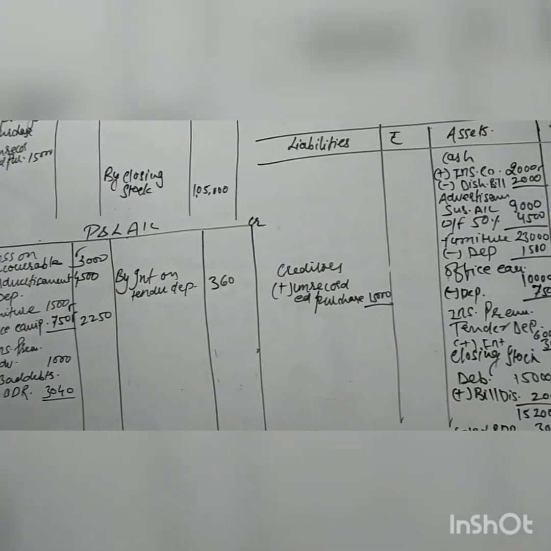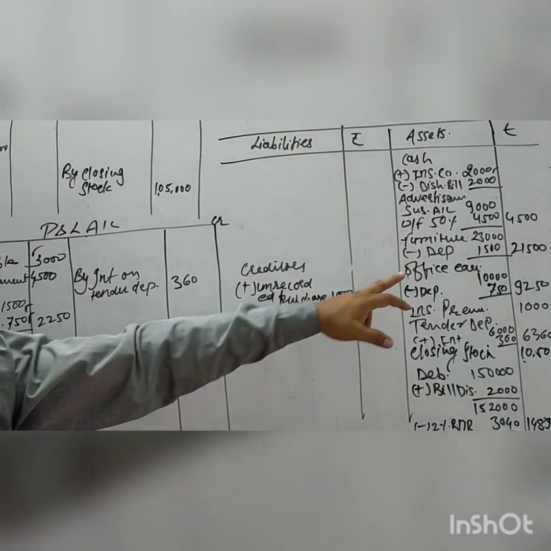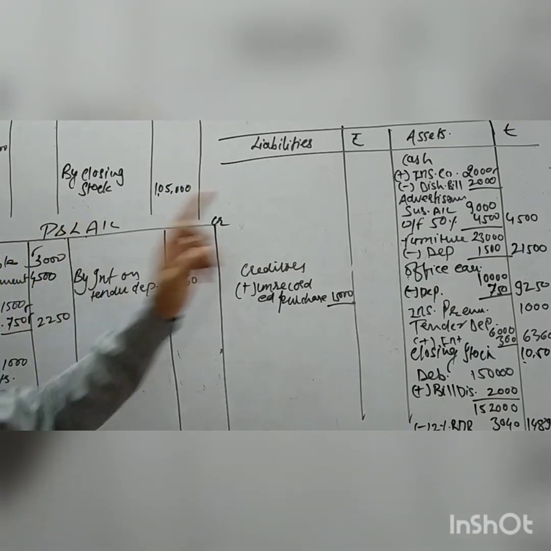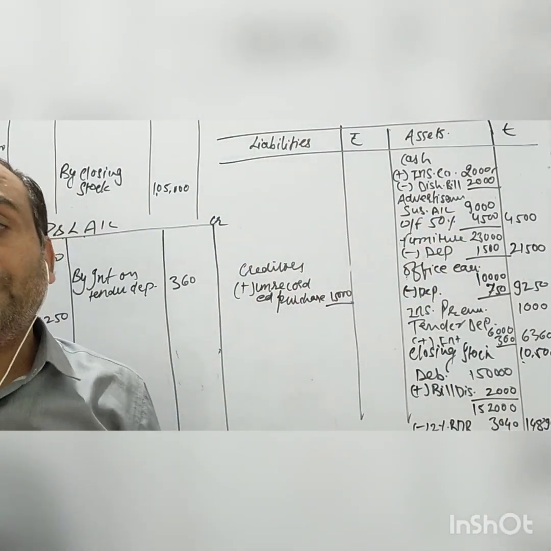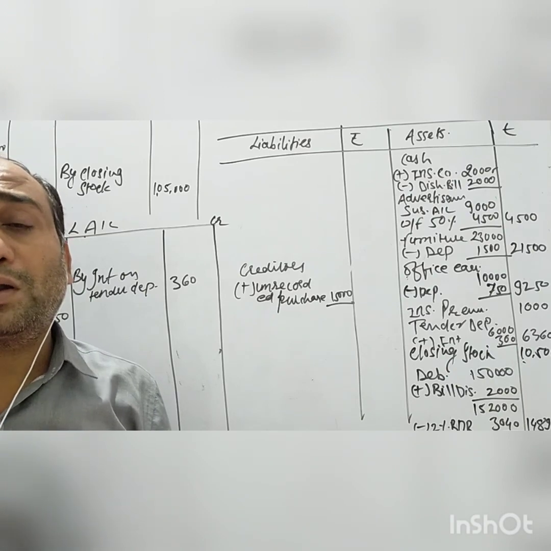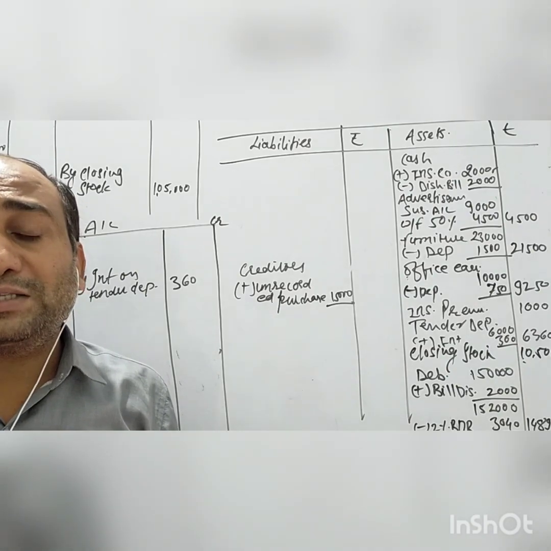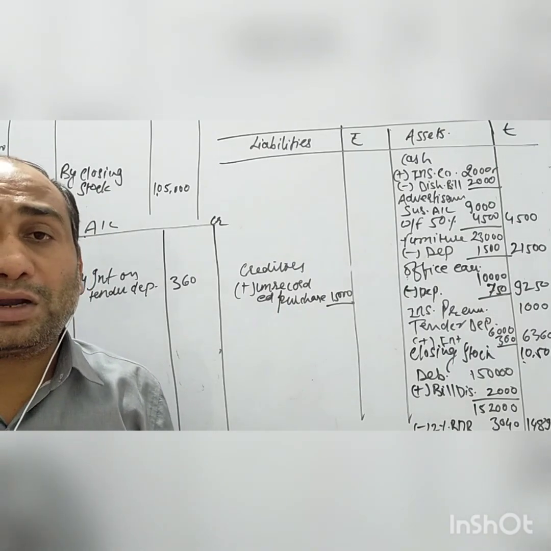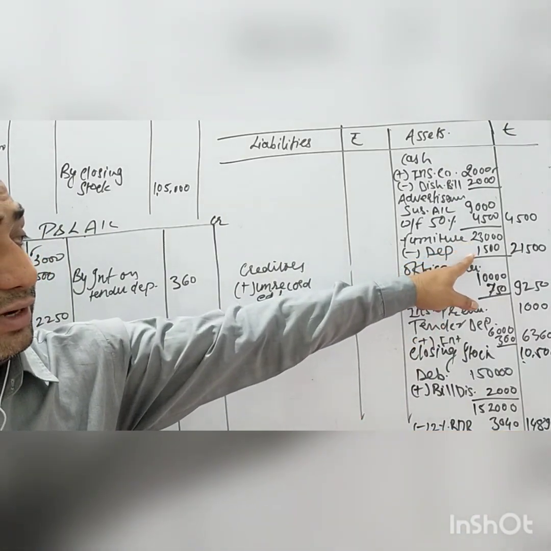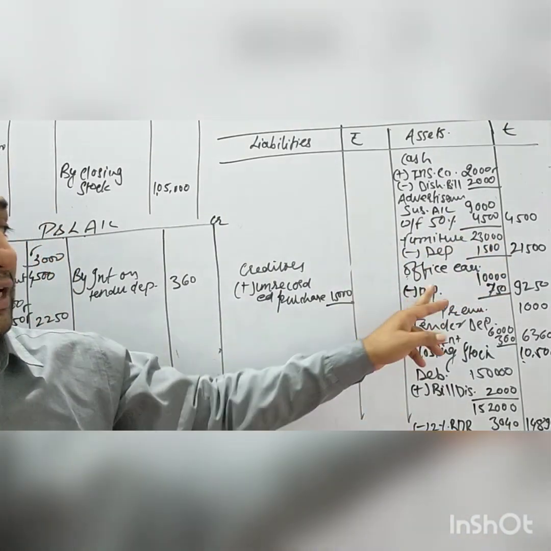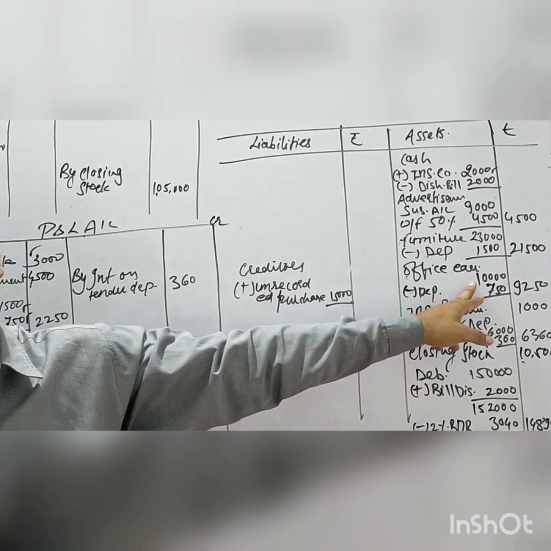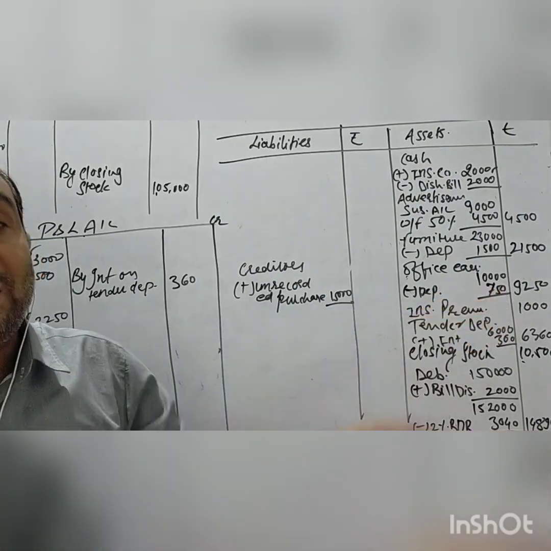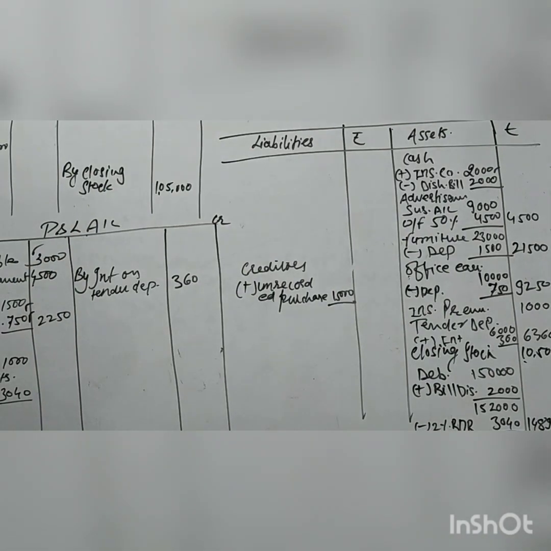Now the second effect, you can see the balance sheet side. First, office equipment and furniture, given as 23,000. Furniture depreciation 1500, we will deduct from 23,000. Now 23,000 we will take from the trial balance outer column. Only on cost price will we calculate depreciation, while for the balance sheet we take the outer column 23,000. Now depreciation we will deduct, and it comes to 21,500. Same thing will happen with the office equipment. Office equipment is given as 10,000 on the outer side of the trial balance, and the depreciation we will deduct is 750, so it comes to 9,250.